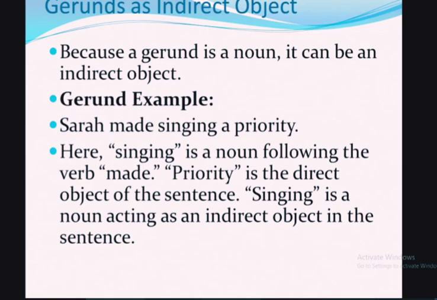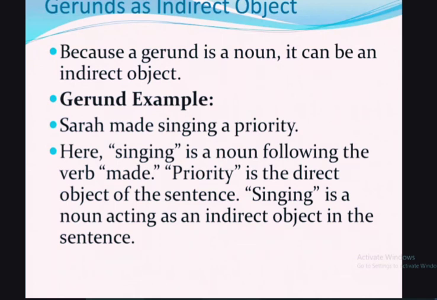When we talk about a verb, it shows an action. A gerund has the progressive form, first form plus -ing, but it acts as a noun and doesn't perform any action.